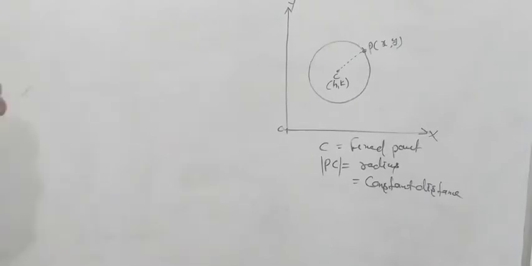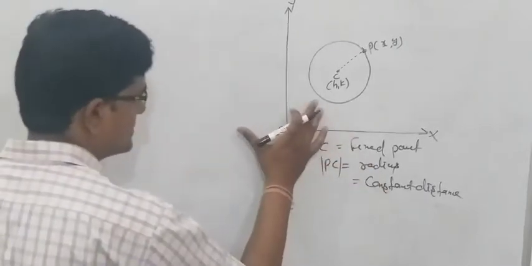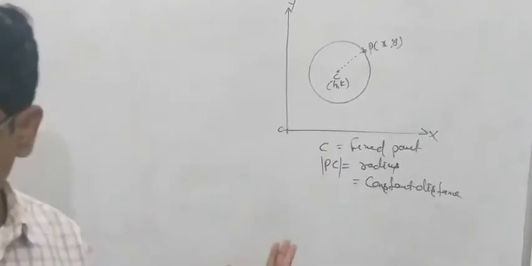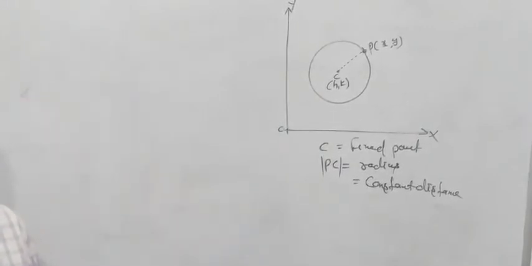Now first of all we have to derive the equation of circle. Let the center of the circle be a fixed point C, that is h comma k, and the length of the radius be equal to r. Then if a point P x comma y is the moving point on the circle, by the condition CP is equal to r.